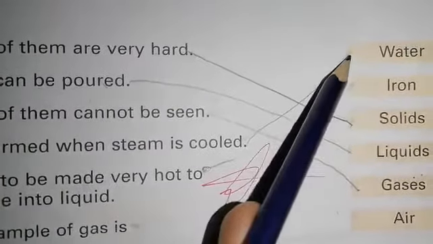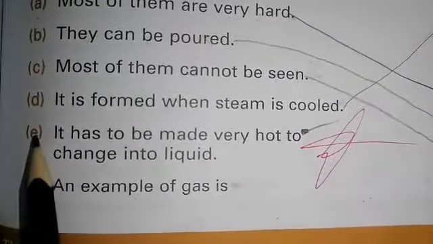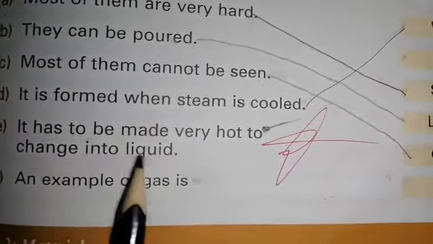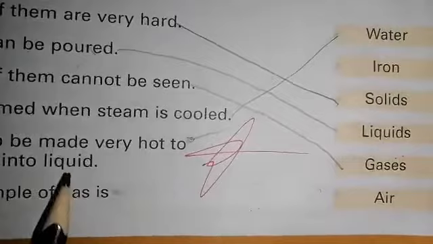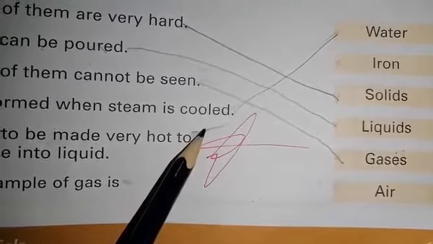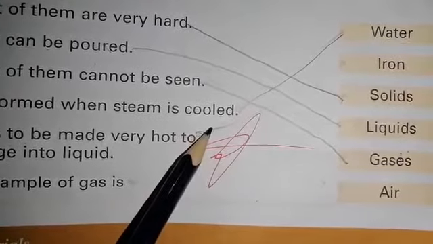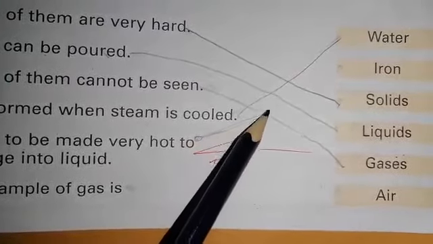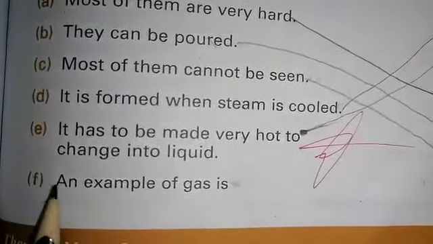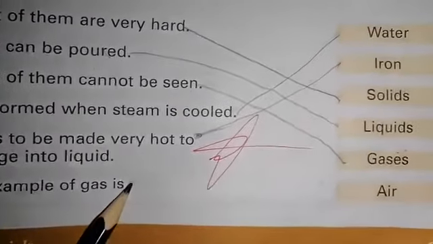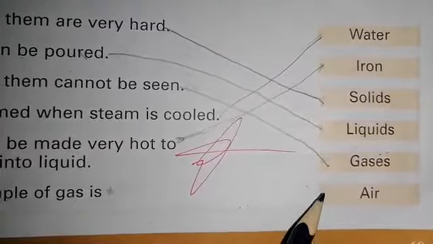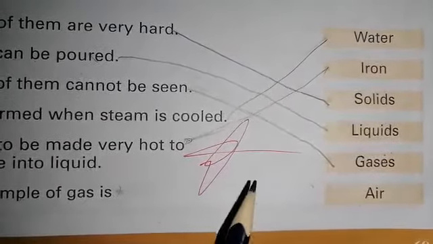Next is E, it has to be made very hot to change into liquid. So here is the iron, you can see it. We will match it with iron because when we heat it very much, the iron changes into liquid. Next is F, an example of a gas is, so obviously air is the best example of a gas because it is a mixture of gases, so we will match it.